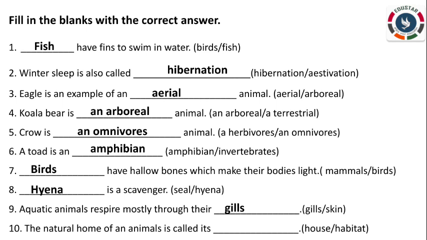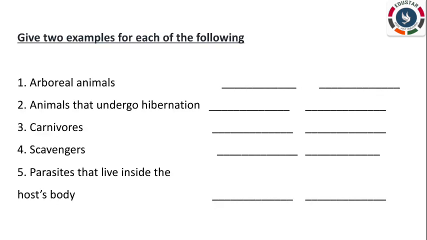The natural home of an animal is called its house or habitat. Its habitat. Next one is give 2 examples of each of the following. First one, arboreal animals, monkey and koala bear. Animals that undergo hibernation, snake and frog.